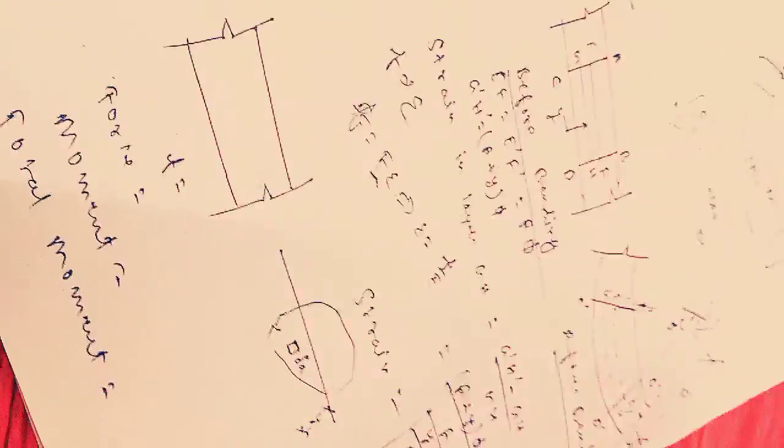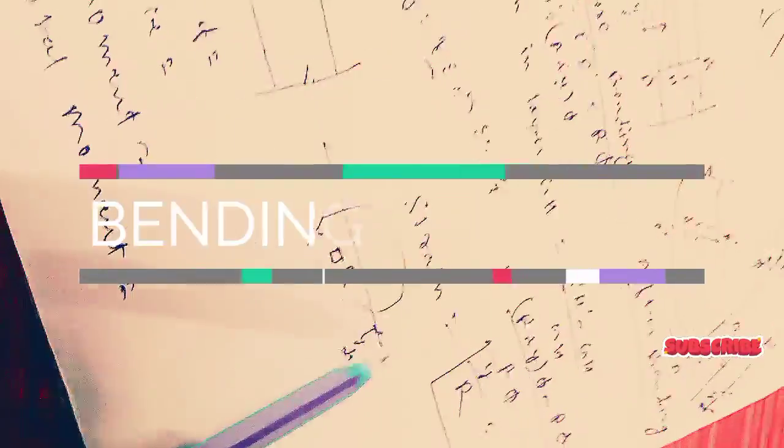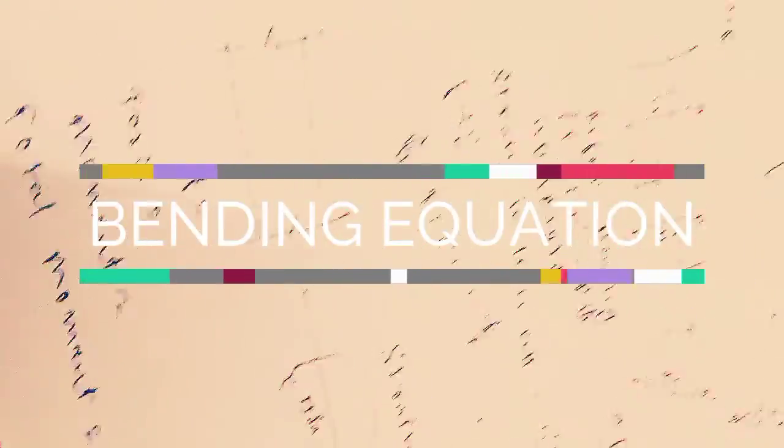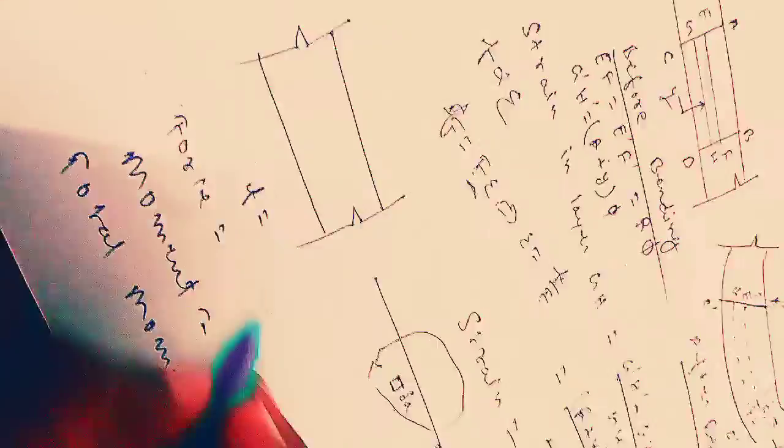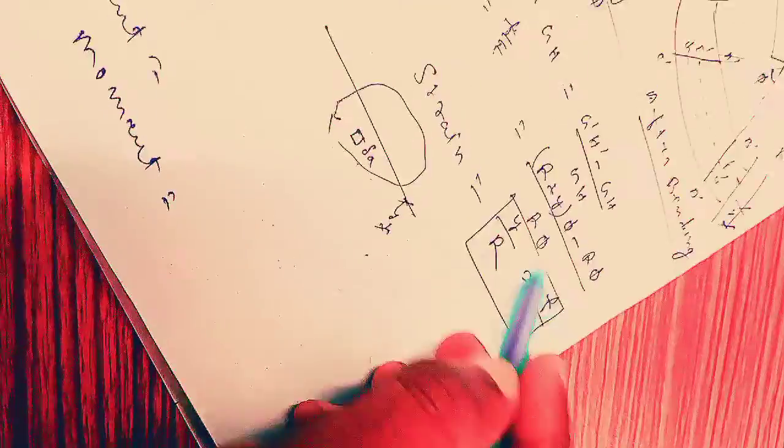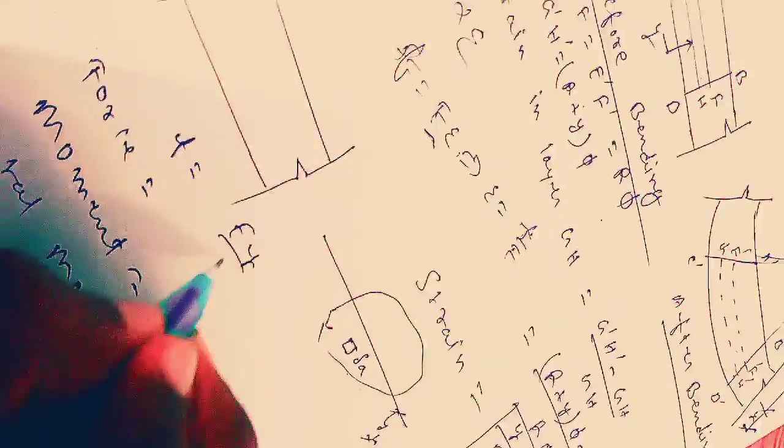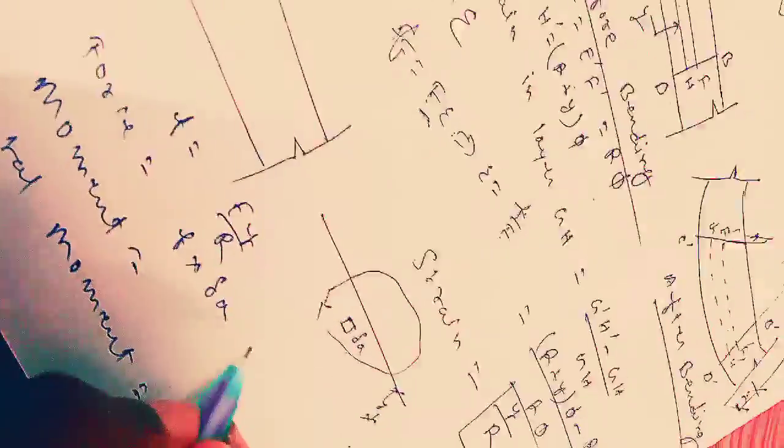Now the second. Consider an element of area del A at a distance y from the neutral axis. Here we know that stress we have determined earlier. From this equation you can find that F equals E into y by r. So I am writing here E into y by r. Force is what? Force is stress into area. Area is del A. So this will be E by r into y del A.